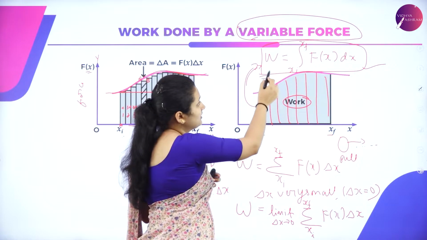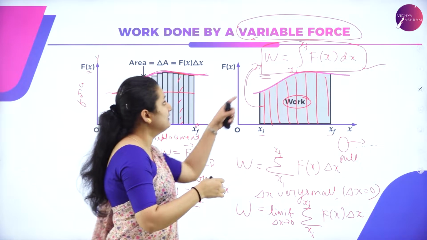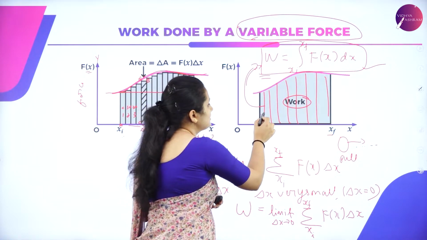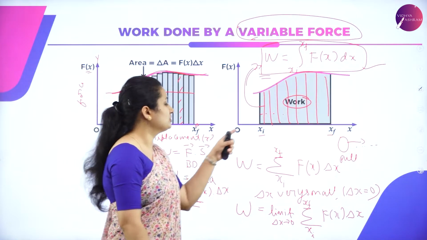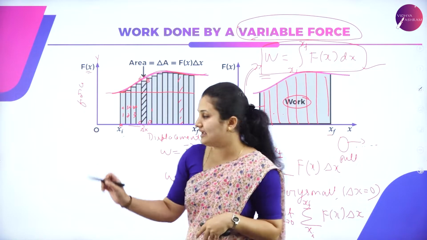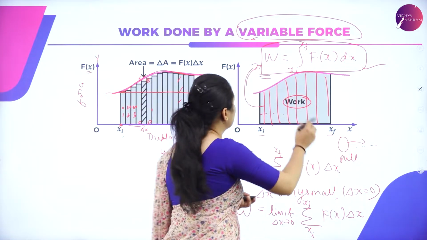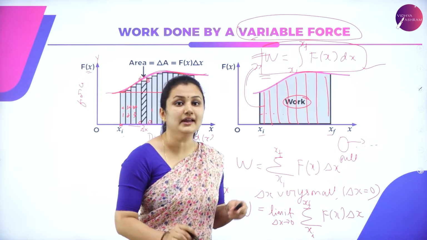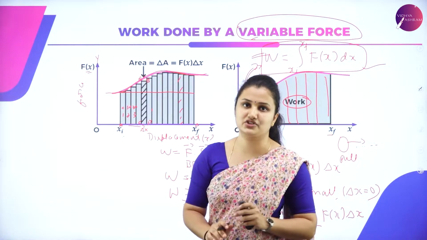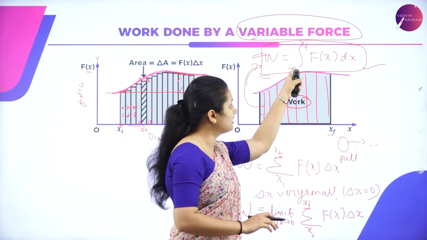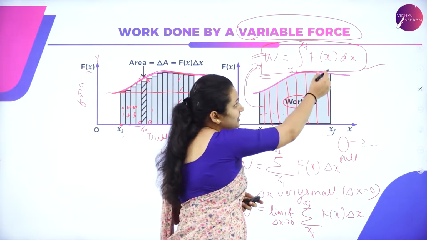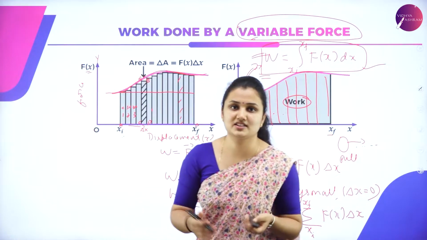So total work done is equal to the integral with limits from xi to xf of f of x ds. We are summing up all the rectangular strips so that we get the total work done in order to displace this object from xi to xf. Remember, this is the equation for work done by a variable force, which will be helpful for us in the upcoming derivations. W is equal to the integral from xi to xf of f of x dx. Delta x can also be written as dx, nothing but the change in displacement.